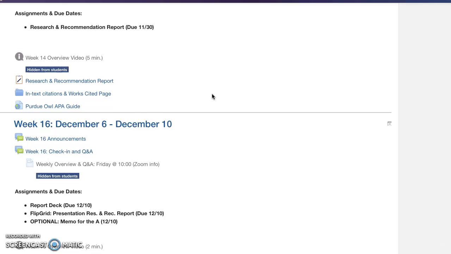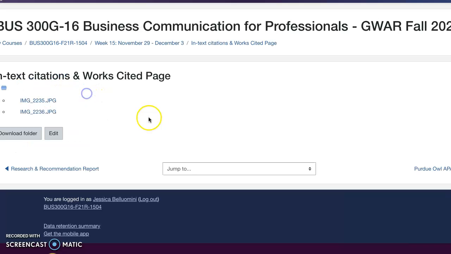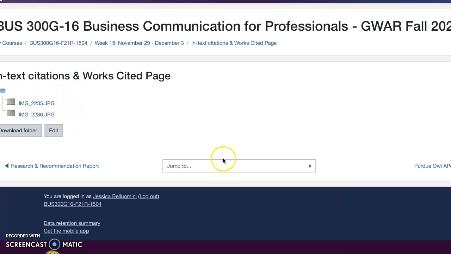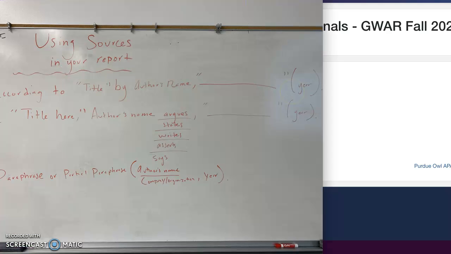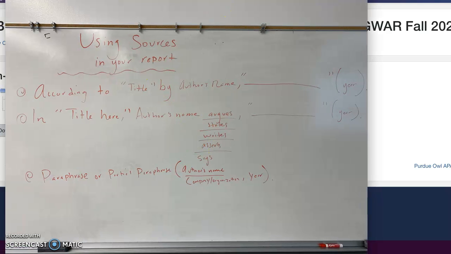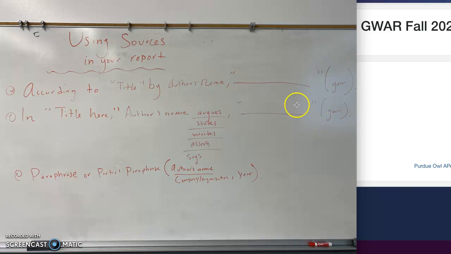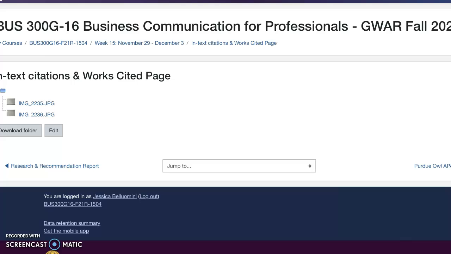Another thing I noticed is some people are still not doing in-text citations. So make sure that you do check out the two things that I suggested as far as how to cite properly within the text. So making sure that you either have the title, the author, and make sure the year is there as well. You don't have to follow these formats, but just making sure the title or the author and the year is also in there so that I know where in your paper you are using a source, because sometimes I can't tell from looking at your papers whether or not it's a source and which source it is. So making sure you do that.